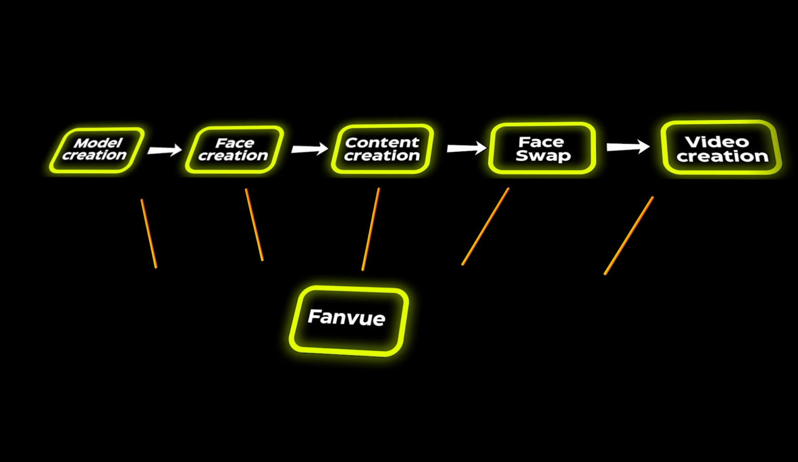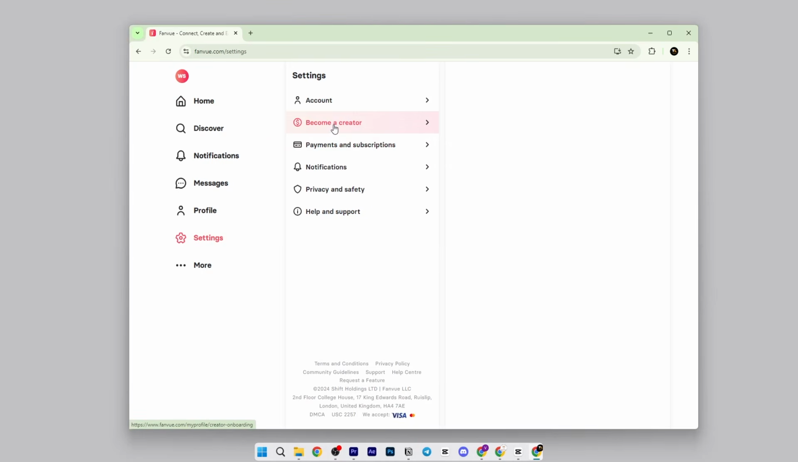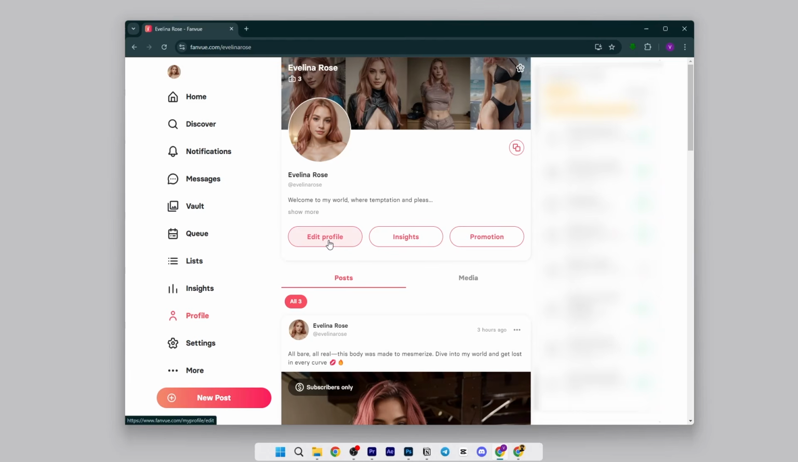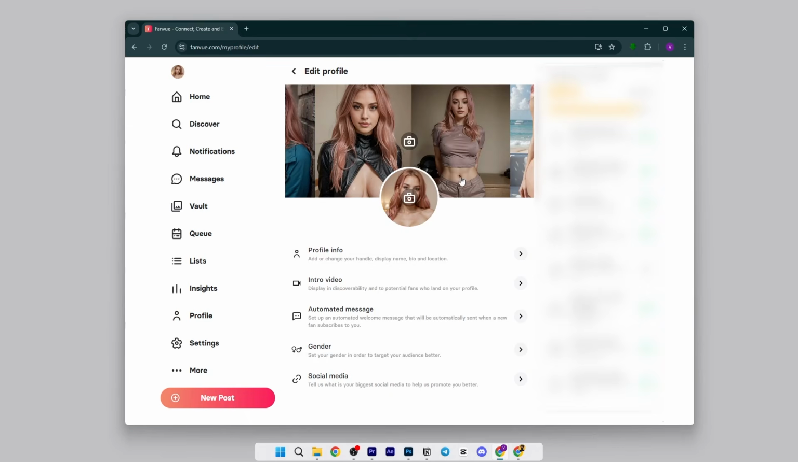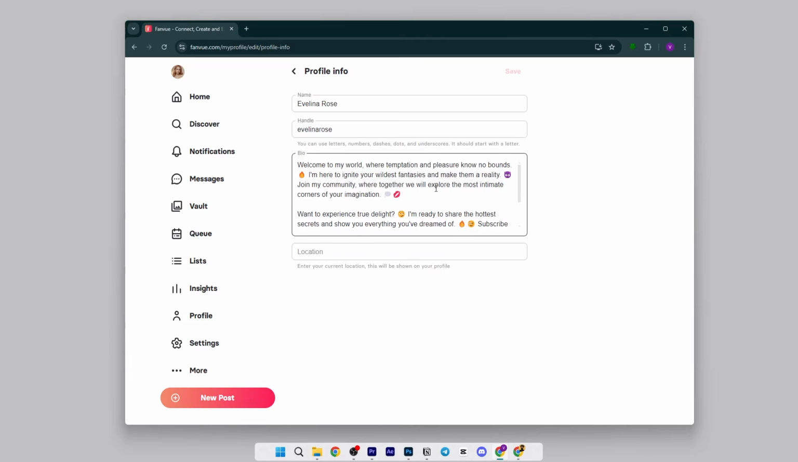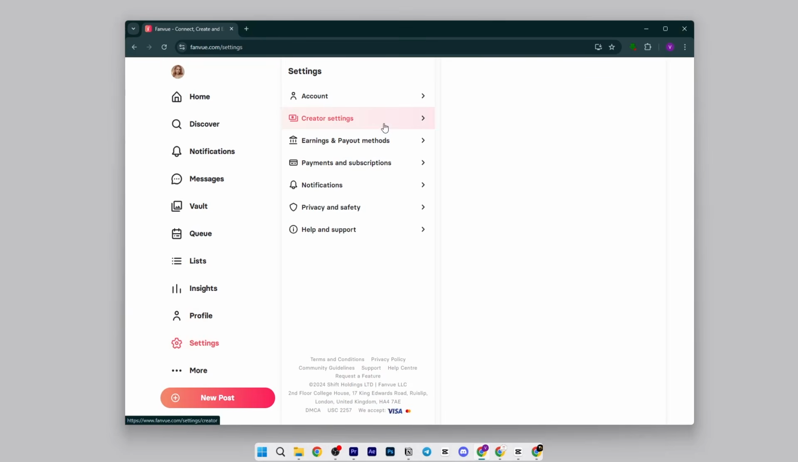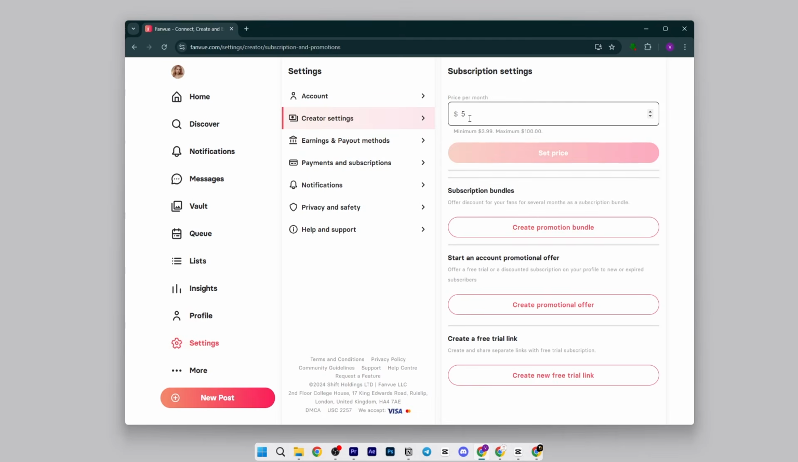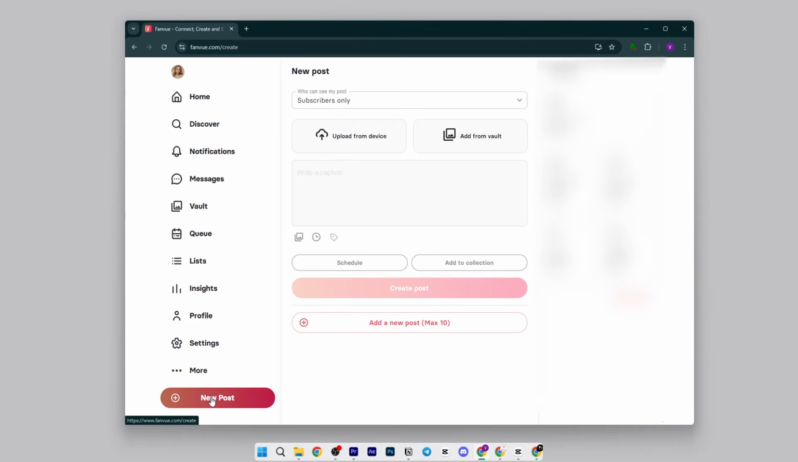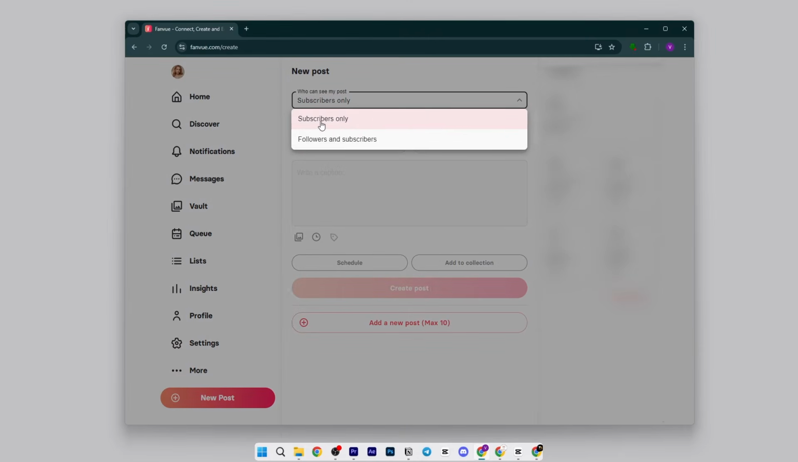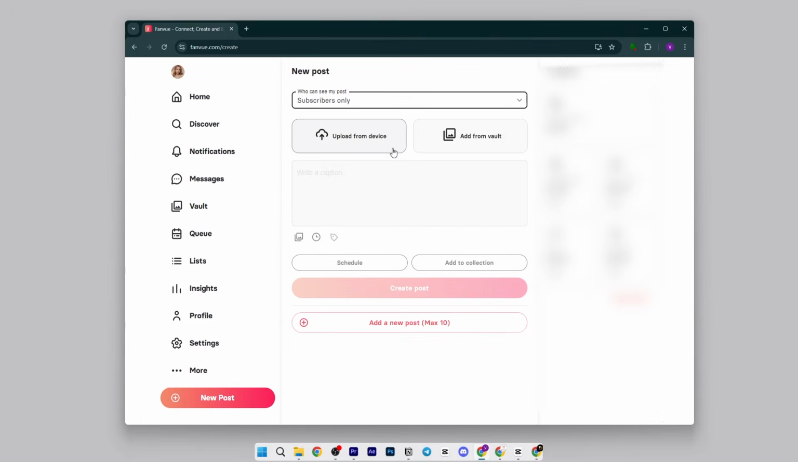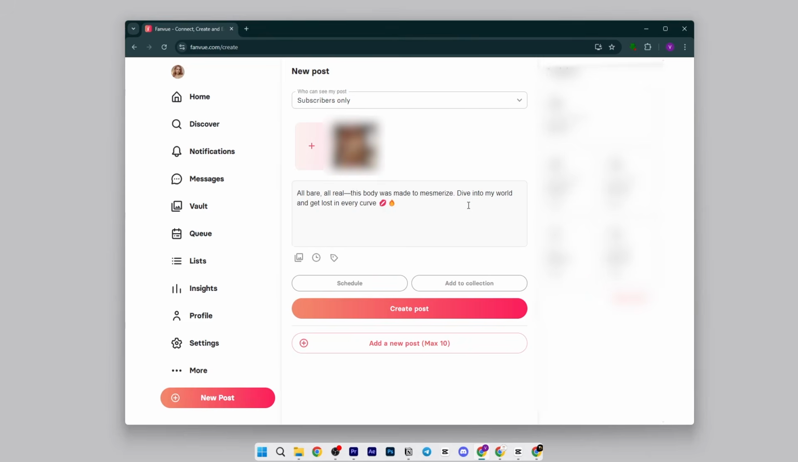Step 6. Fanvue. First, you need to complete the registration. After that, fill out your profile. This part is easy. Upload an image of your AI influencer. Ask ChatGPT to generate a description for the profile, and save it. Next, go to Settings, then Creator Settings, and set the subscription price, which can range from $3.99 to $100 per month. Now, with the profile prepared, click on New Post. At the top, choose whether the post will be visible only to paid subscribers or to everyone. Upload the photo, ask ChatGPT to generate a good description for the photo and publish it.